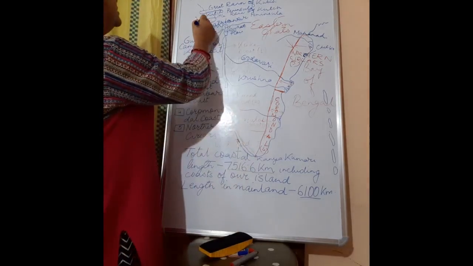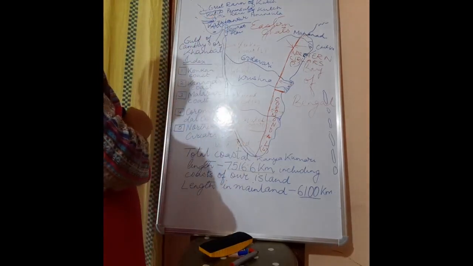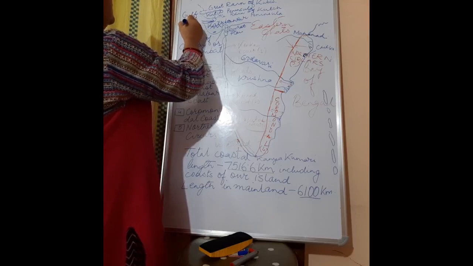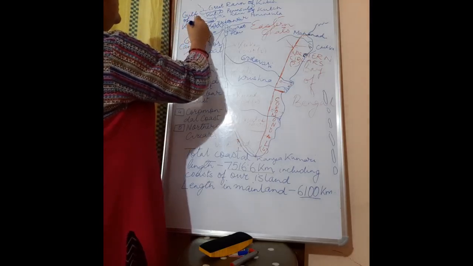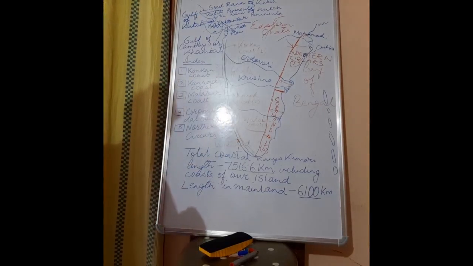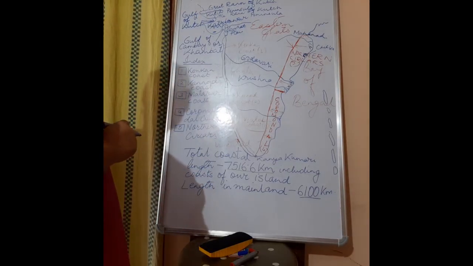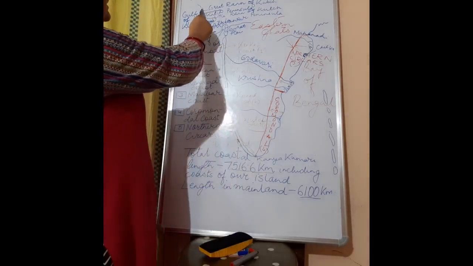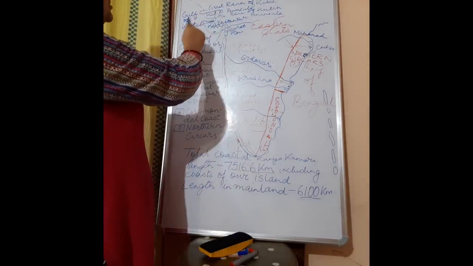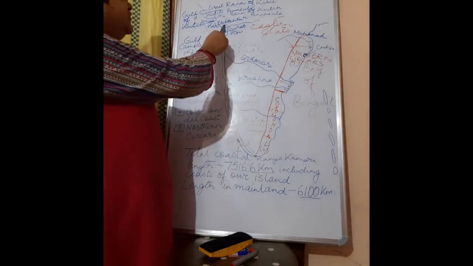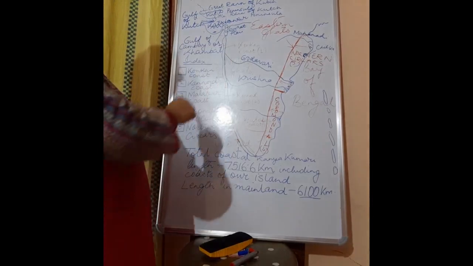Here one thing I missed out. It is known as the Gulf of Kutch. Okay, so Gulf of Kutch, Gulf of Cambay or Khambat, and then we have the coastal plain, Gulf of Kutch here with the Great Rann of Kutch, Kutch Peninsula. Here we have the Kathiawar Peninsula. Then we have a part of Gujarat plain.